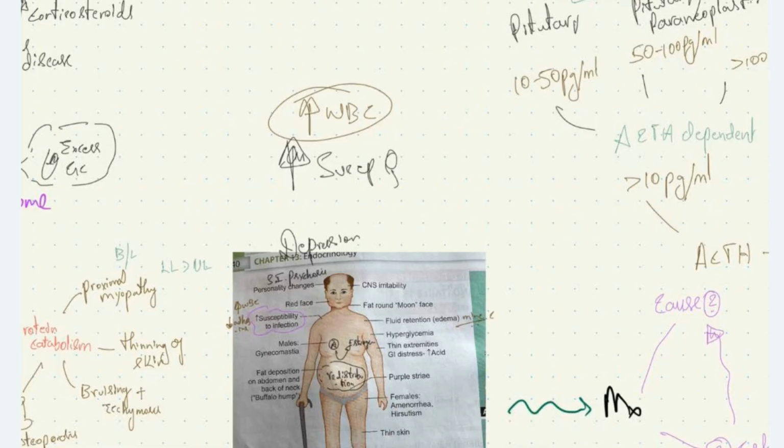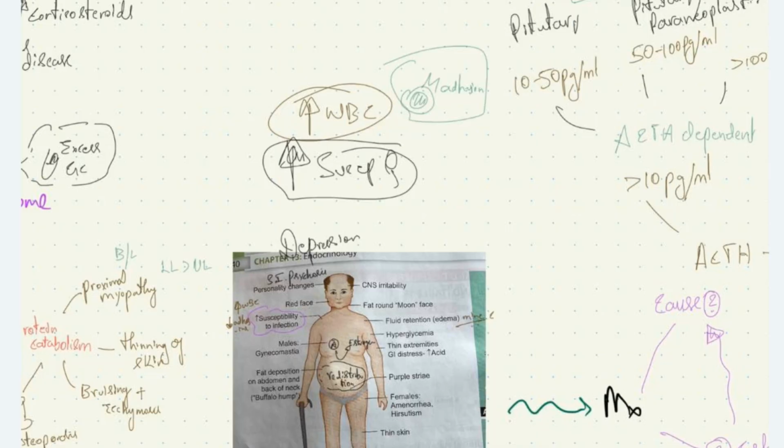Even though the WBC level is increased, there is increased susceptibility to infection. Why so? Because increased glucocorticoid levels impair the functions of adhesins, which are responsible for adhesion and migration to the site of infection. Due to that reason, there is increased susceptibility to infection.